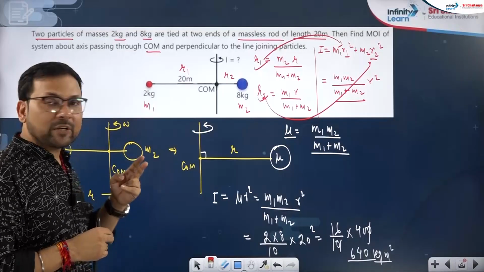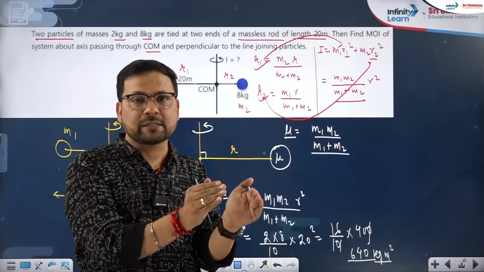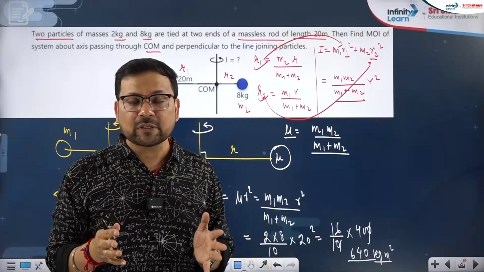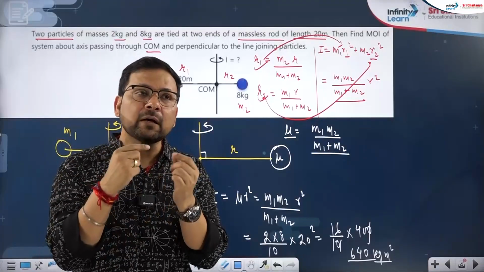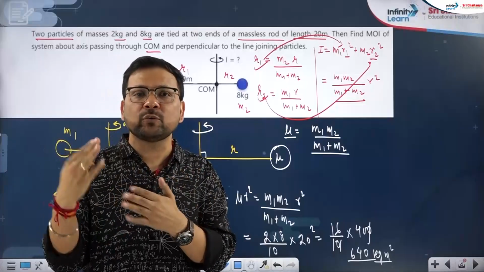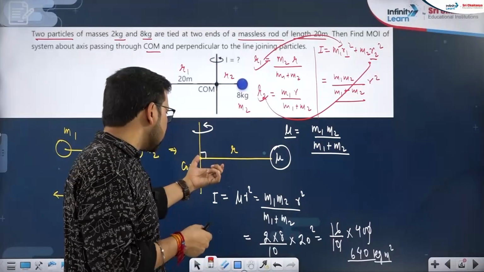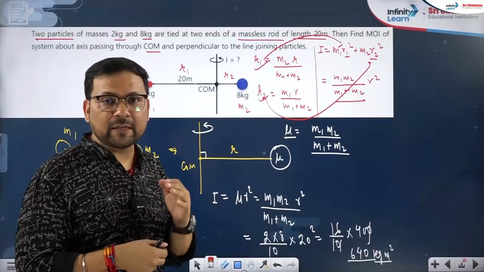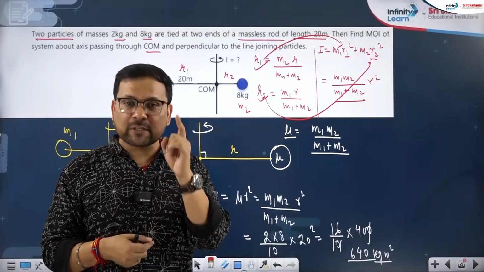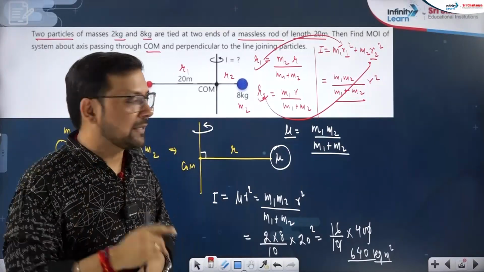So these are the two very important questions on moment of inertia of a particle system. Many other questions are there obviously, but one is where integral sums like 1 to n, 1 square to n square, 1 cube to n cube are used in the question. And the second is the two particle system where moment of inertia is required about the axis passing through the center of mass, not the geometric center.